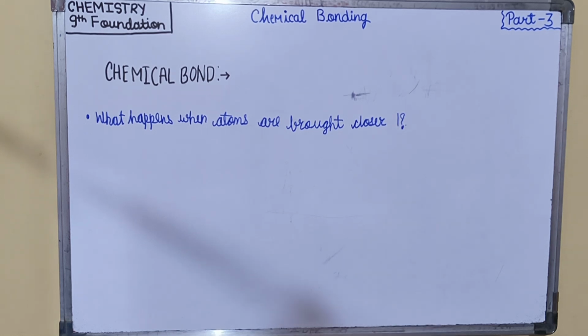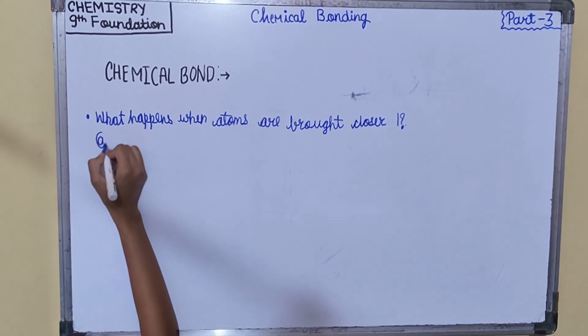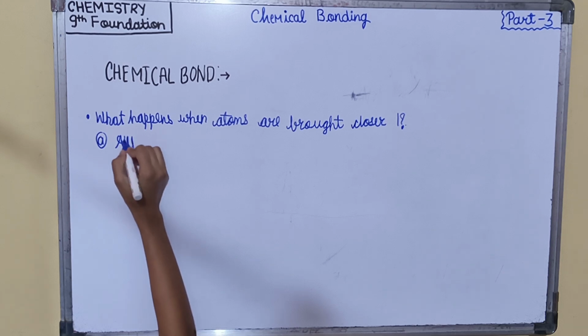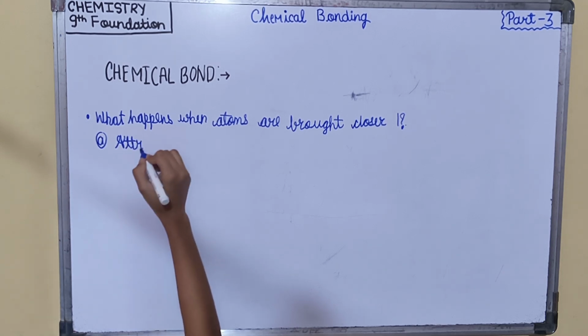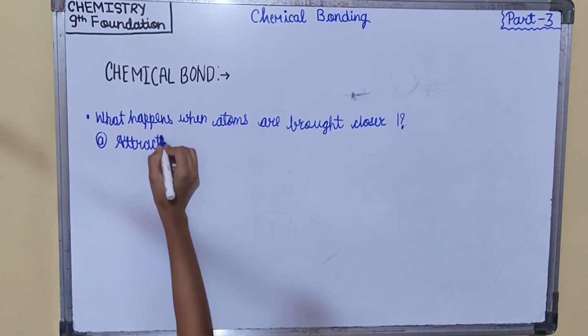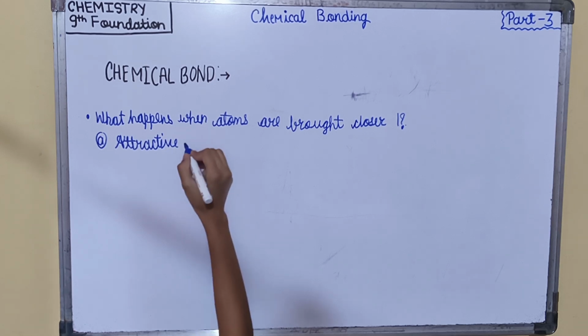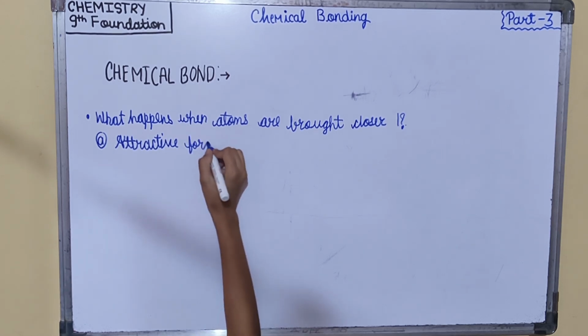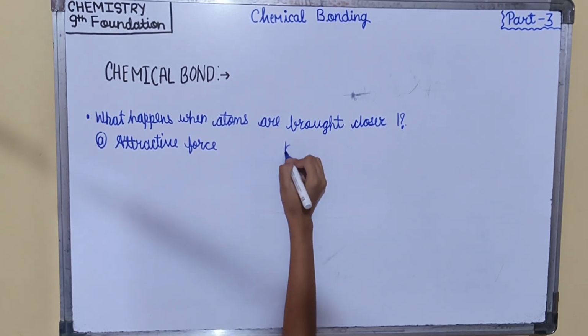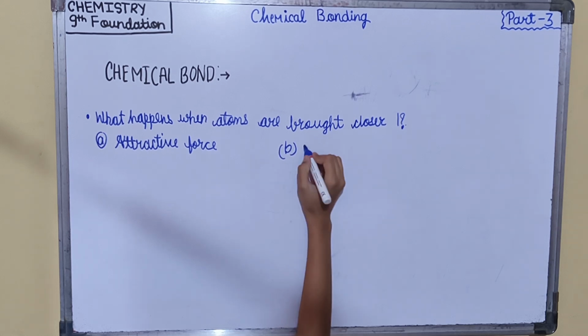In this question, atoms experience two kinds of forces when they are brought closer. First is attractive force, and second is repulsive force.